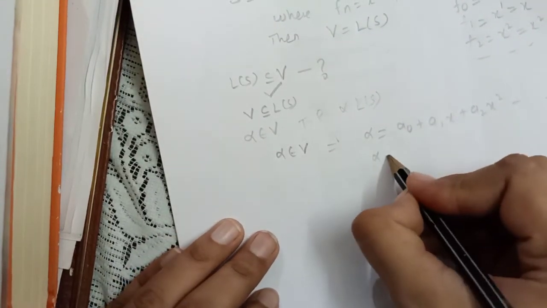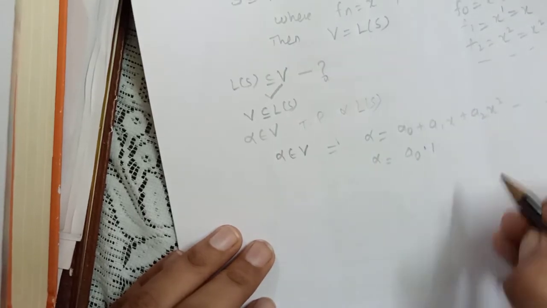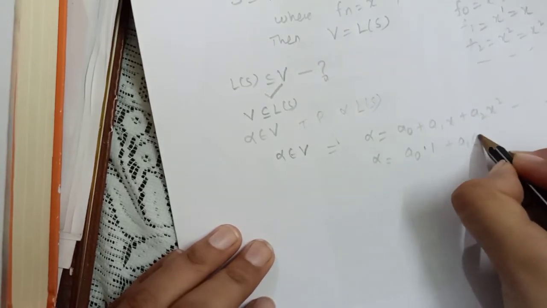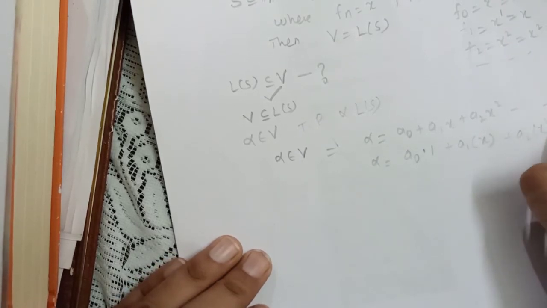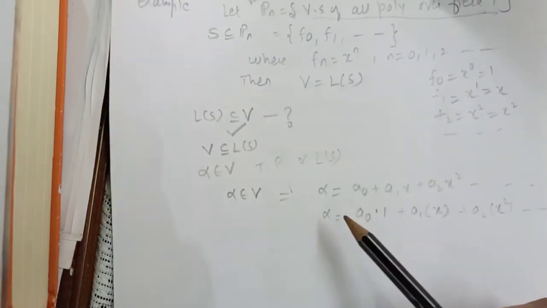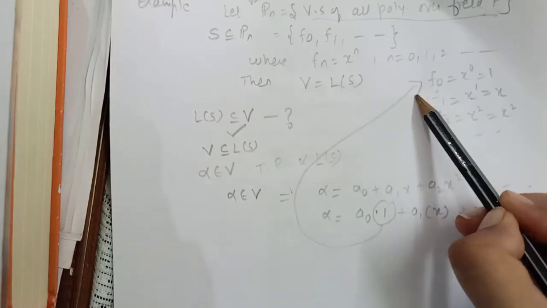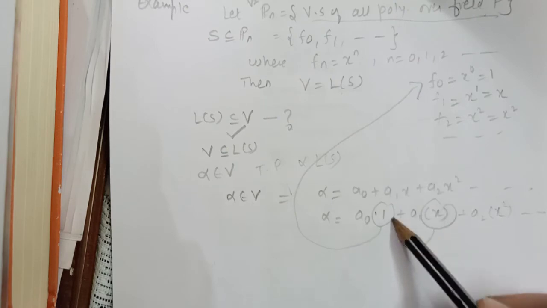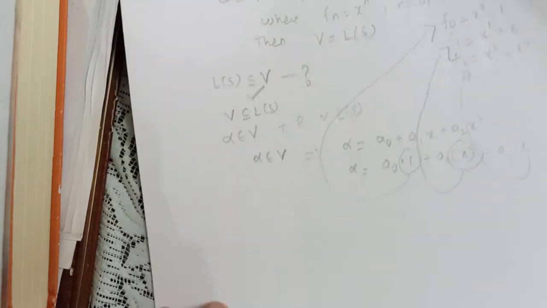Now can I write this polynomial as a0 into 1 plus a1 into x and so on? Can I write like this? And if you can observe, isn't this equal to F0? Isn't this equal to F1? This is equal to F2 and so on.